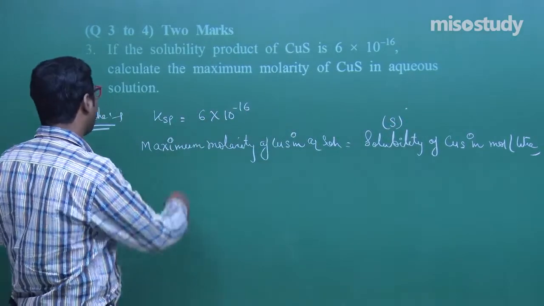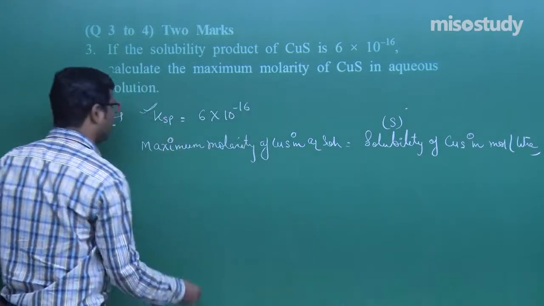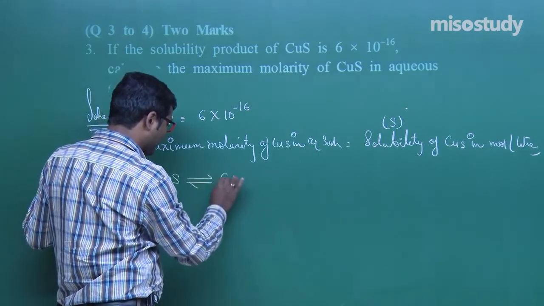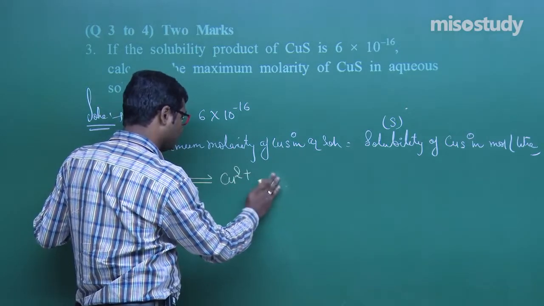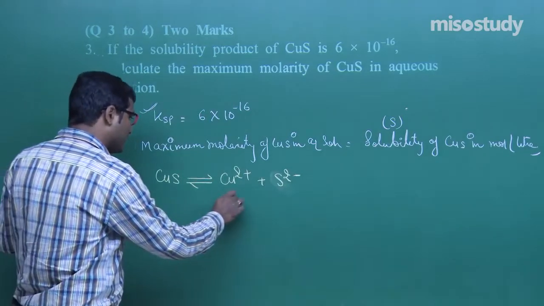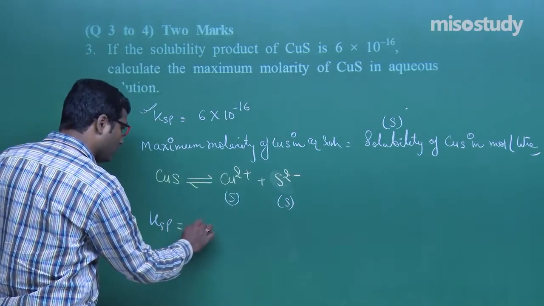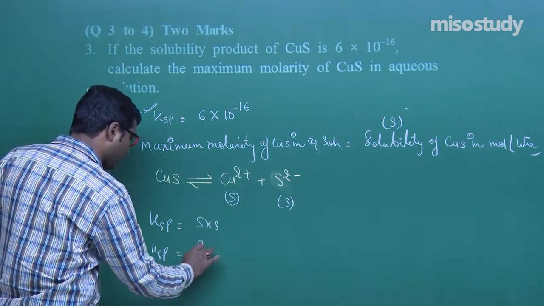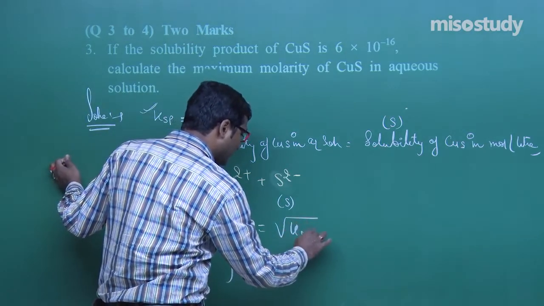Now remember, in chemical equilibrium in class 11th I have discussed that CuS dissociates like this, into Cu2 plus and S2 minus. Clear to you? Now this is S and this is S, and KSP is equal to S into S, that is S square, or S is equal to root under KSP.